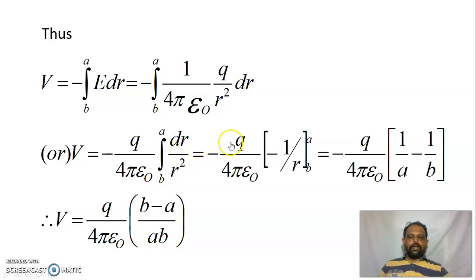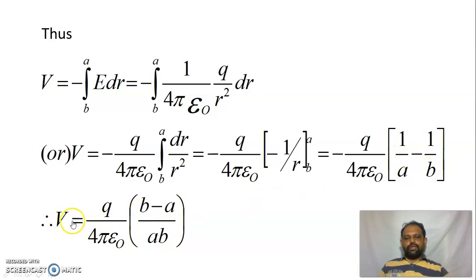So which is equal to minus q divided by 4 pi epsilon naught. The integration of 1 divided by r square is minus 1 divided by r. Apply the limits b to a. So which is equal to minus q divided by 4 pi epsilon naught, 1 divided by a minus 1 divided by b. If you simplify this, you can remove the minus: q divided by 4 pi epsilon naught, 1 divided by b minus 1 divided by a.